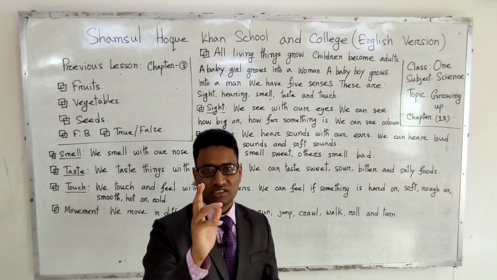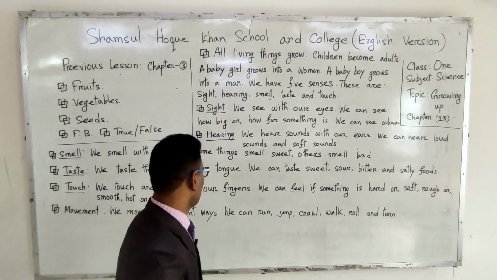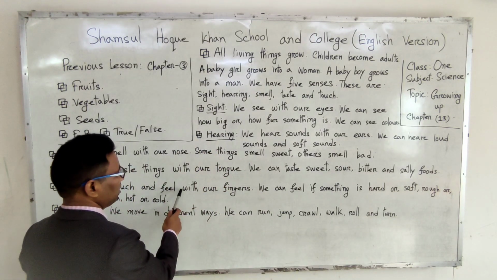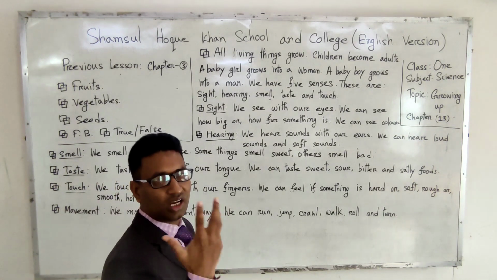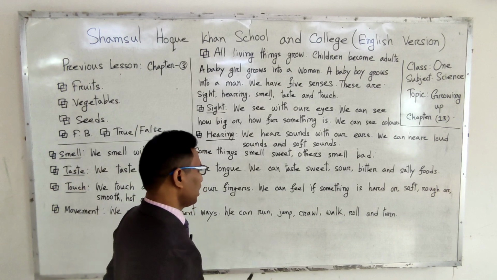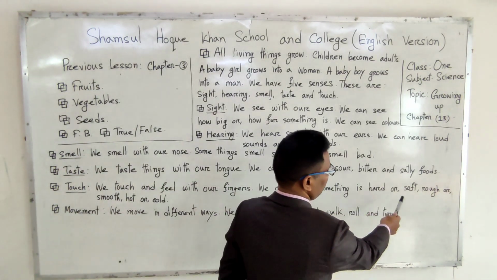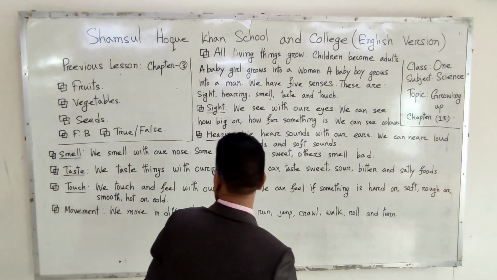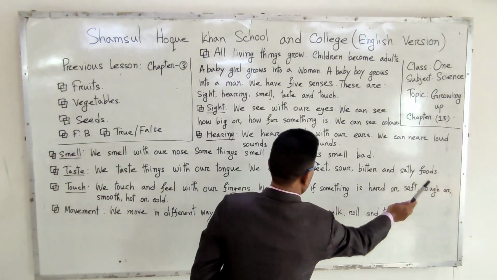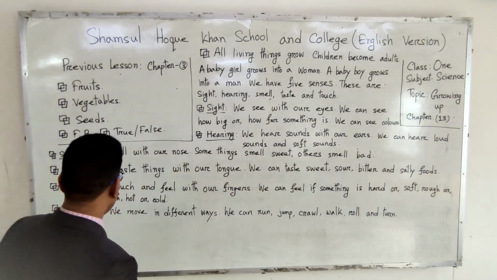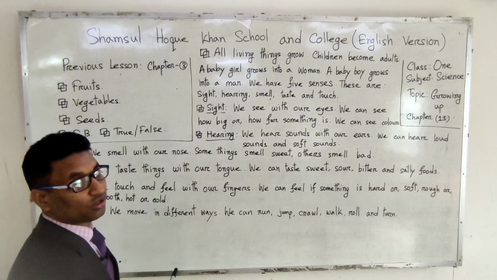This acts as touch. আমরা স্পর্শ এবং অনুভব করতে পারি আঙ্গুলের সাহায্যে. And we can feel if something is hard or soft, rough or smooth, and also hot or cold.